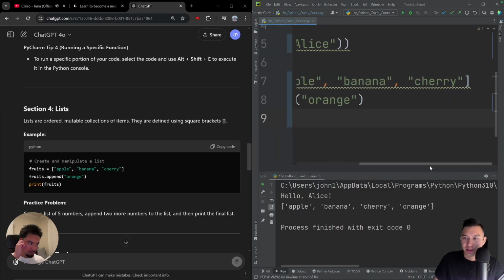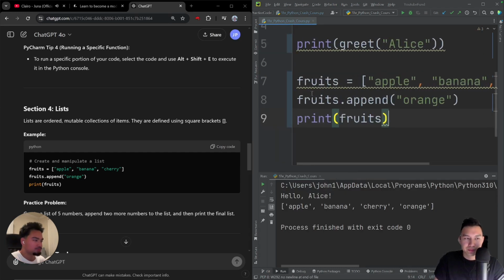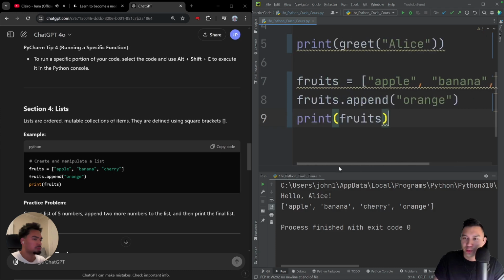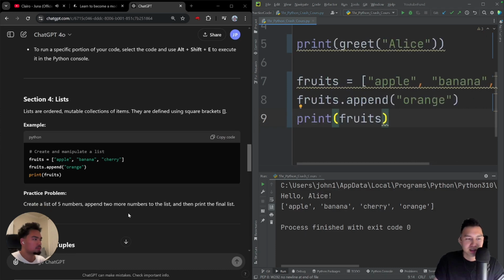Okay, so I can create a list called fruits and then use square brackets, and then I can append a new fruit called orange using fruits.append. Nice. Tuples.